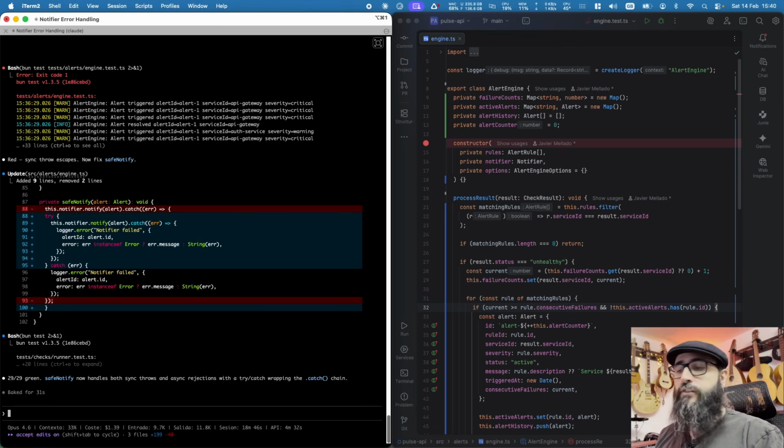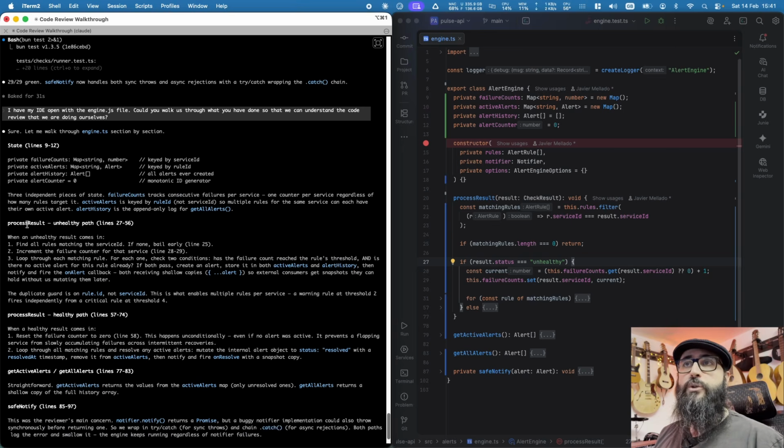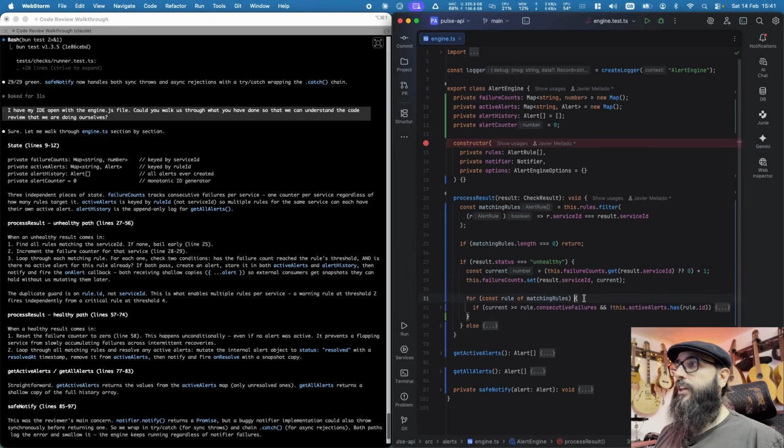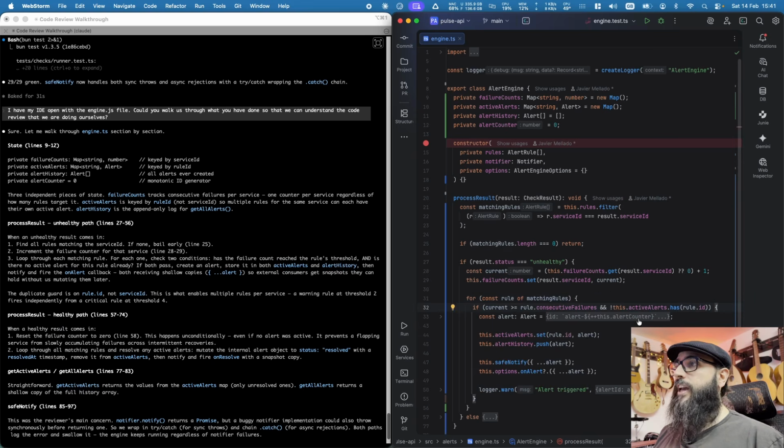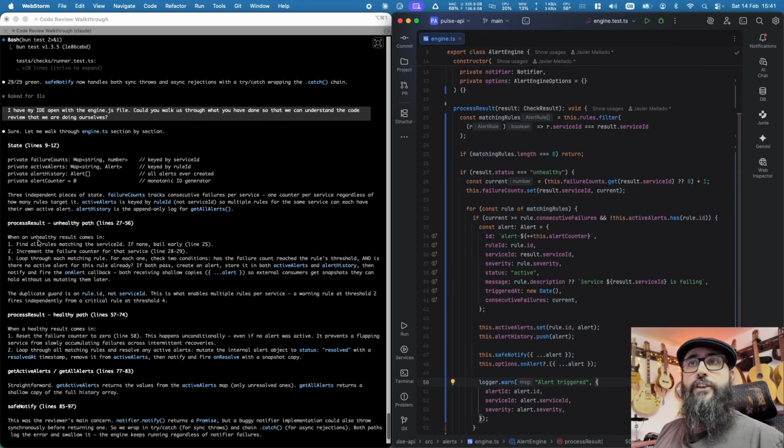Sure. In lines 9 and 12, these bits, we have the properties, the three independent pieces of the state, so that's where we are saving the state. Okay, that's fine. And then processResult is the unhealthy path, which is this one. Let's expand it. What it is saying is: find all the rules matching the service ID, and if none, exit early in line 25. That's why we have this early exit. Then increment the failing counter of the service in line 20.